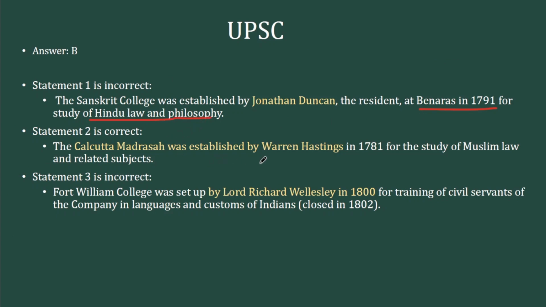Calcutta Madrasa was established by Warren Hastings, in the year 1781, and it was for studying Muslim law and related subjects. The Britishers took the power from the Mughals, and Mughals used Muslim law in their judicial system. So Persian was the court language as well. To ensure the continuity and to understand the legal system in India, this was established by Warren Hastings. Finally, Fort William College was established to train the civil servants, and this was by Richard Wellesley in 1800.